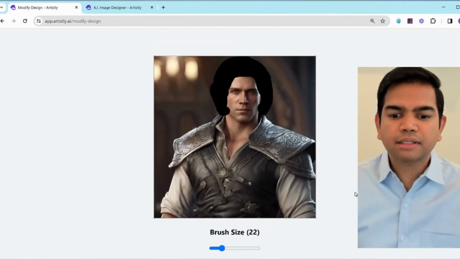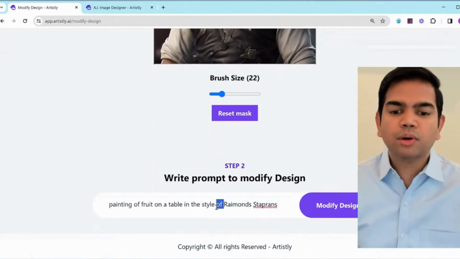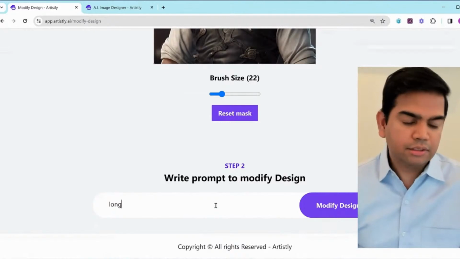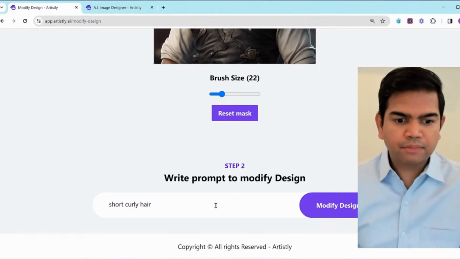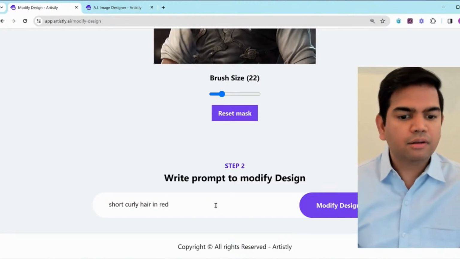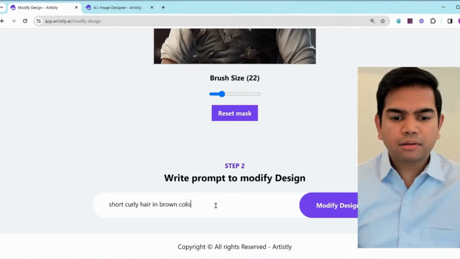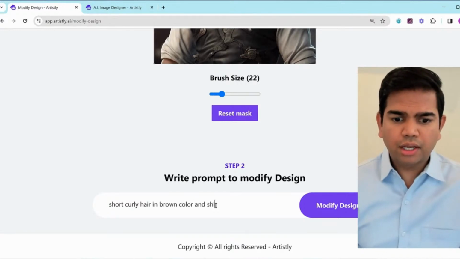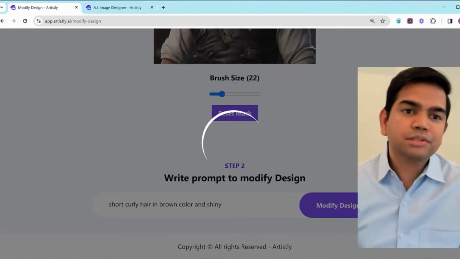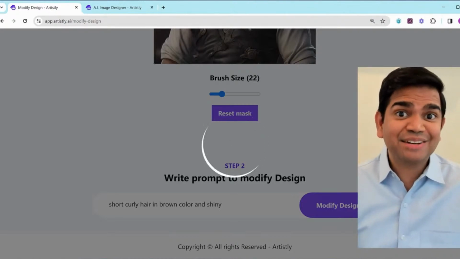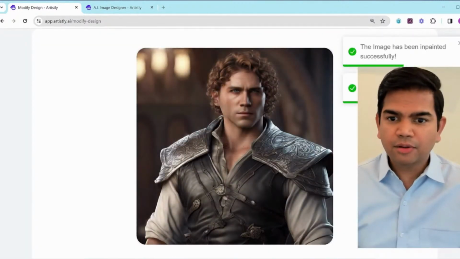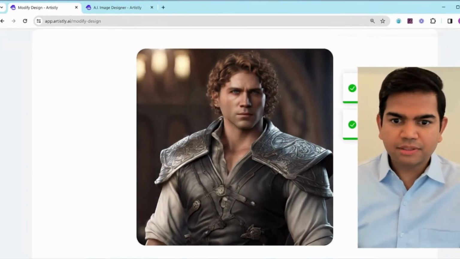And then you can give it a prompt. So what you could say is, this guy has long hair, right? So I will say short, curly hair, and this was blonde, right? Let's say we'll say in brown color and shiny, okay? And you click modify design. What's going to happen is only that area, that section of this person's design, will get modified. Check this out. There you go. The image is generated. It takes a couple of seconds or so to do so.